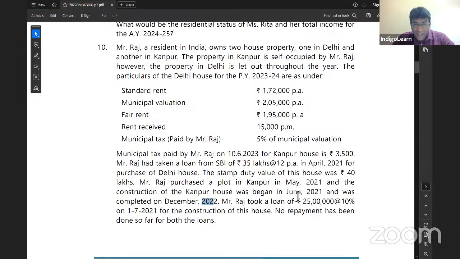And the property construction completed in December 2022. So how much loan is taken? 25 lakhs at 10% on 1/7/21. When loan is taken on 1/7/21, my dear friends, construction completed in 2022, there is a clear-cut probability of pre-construction period interest. Yes or no, my dear friends? And the pre-construction period interest is allowed as deduction in 5 equal installments, which you have to calculate properly.